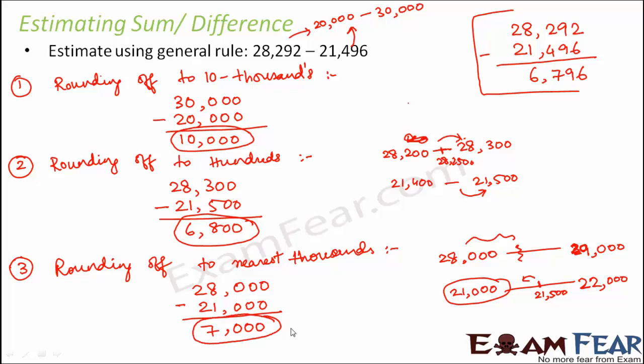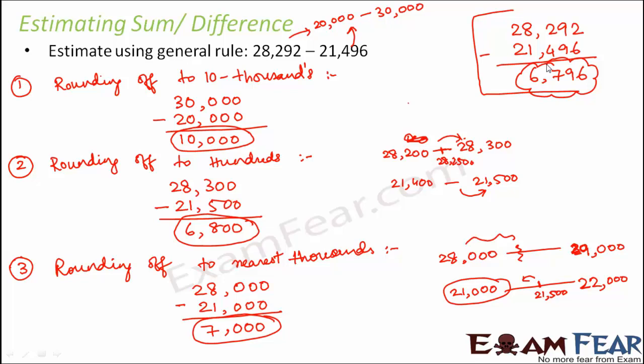So now you see that we have estimated the same two numbers and found their difference, but the differences are different. So in the first case it is 10,000, second case 6,800, and third case is 7,000. And what should have been the actual difference? The actual difference is 6,796. Now let us talk about the accuracy, and let us also talk about how fast each of these scenarios were.